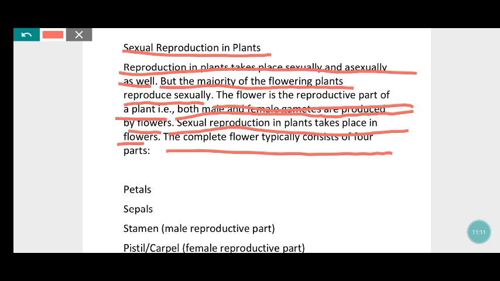The flower is the reproductive part of the plant. In the plant, the flower only is the reproductive part, and sexual reproduction in plants takes place only in flowers, and the flowers are considered to have 4 parts that are given below. We'll see now.